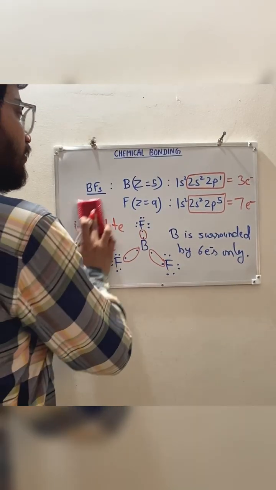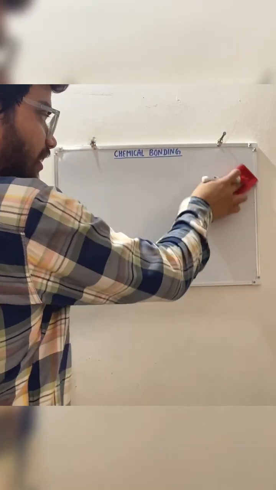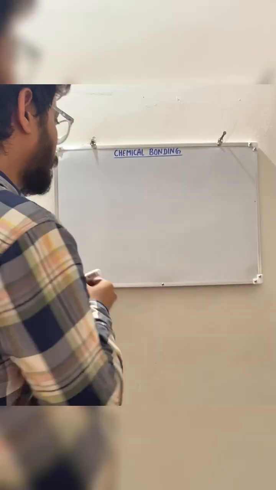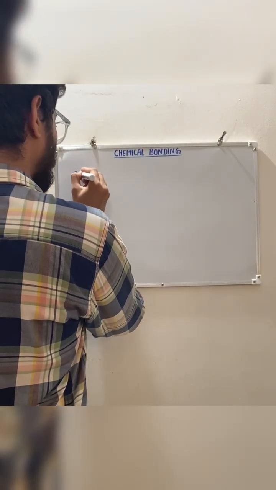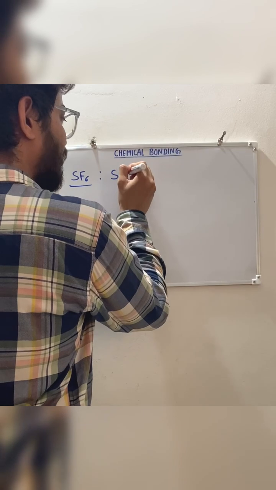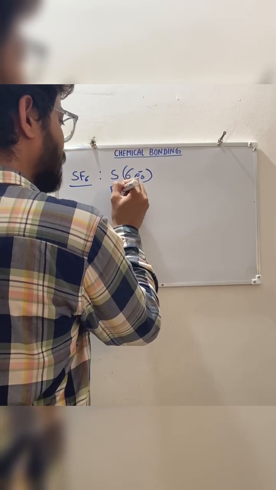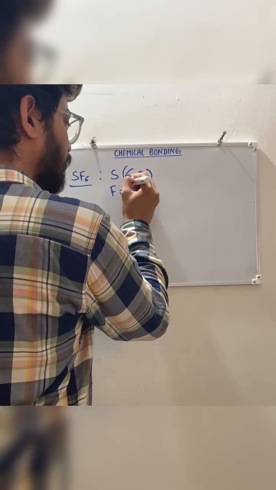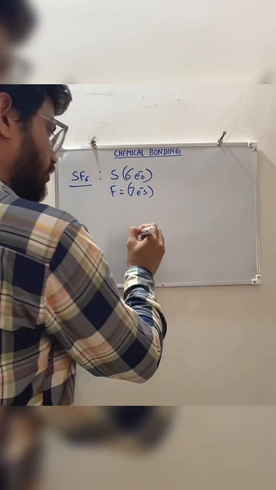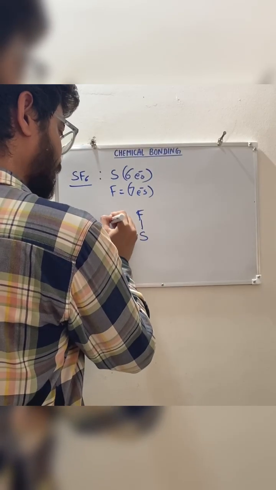Got it? There is another example in which there will be more than 8 electrons. For example, your SF6 molecule. SF6. So sulfur has how many? 6 electrons in the outermost shell, and fluorine has 7 electrons. We know that. So we will show it like this. SF6 is like this.